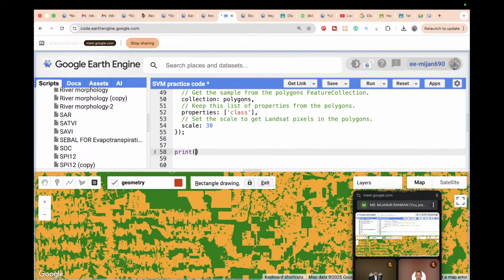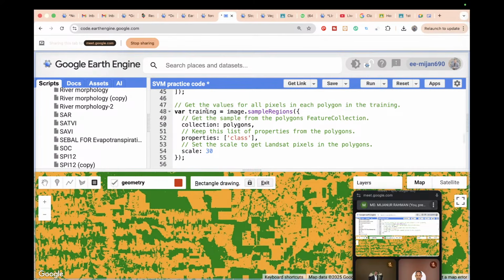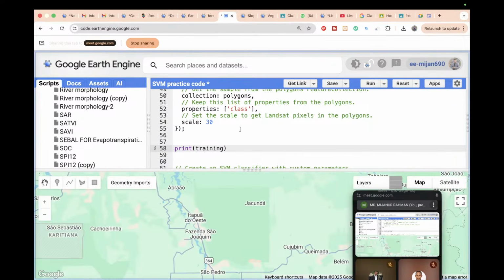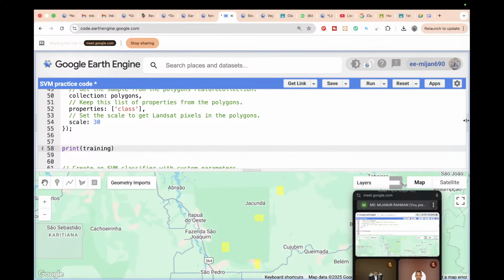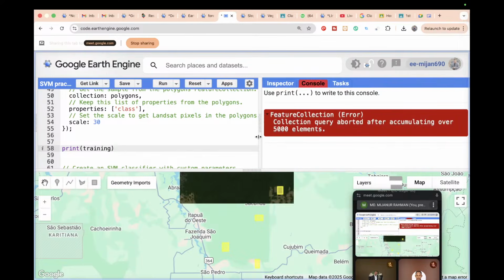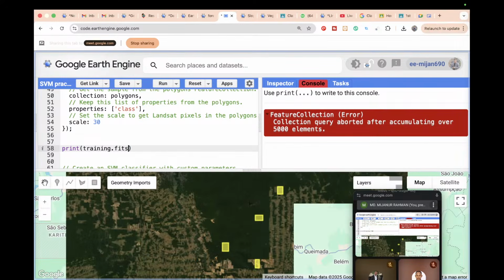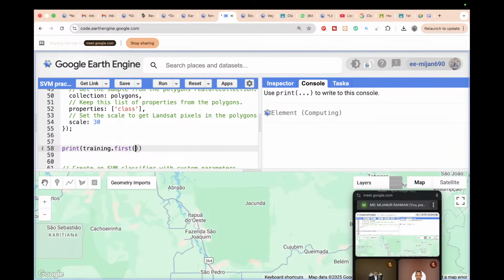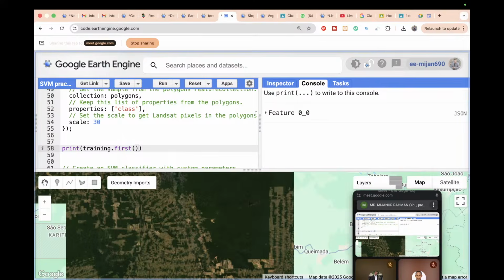Suppose I print and call the training. Now all of the polygons have extracted the band pixel values. If you check this data, it shows about 5000 elements. Suppose I need to check the first one. We find the first feature.